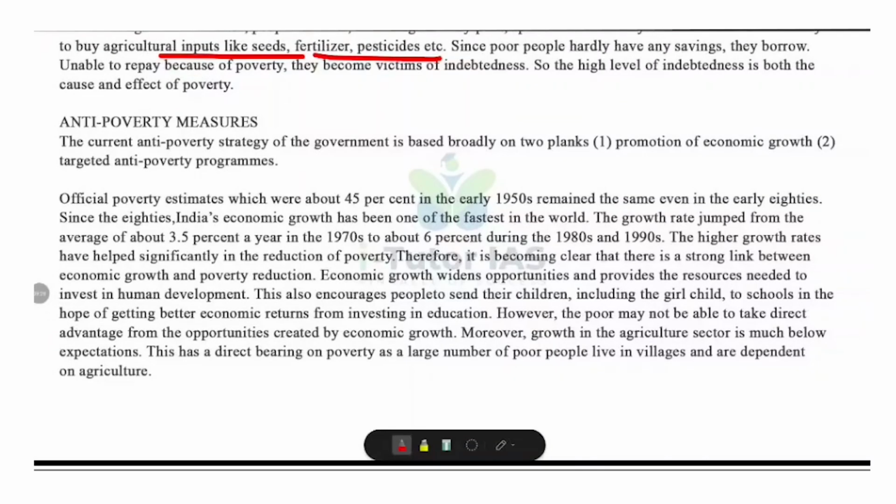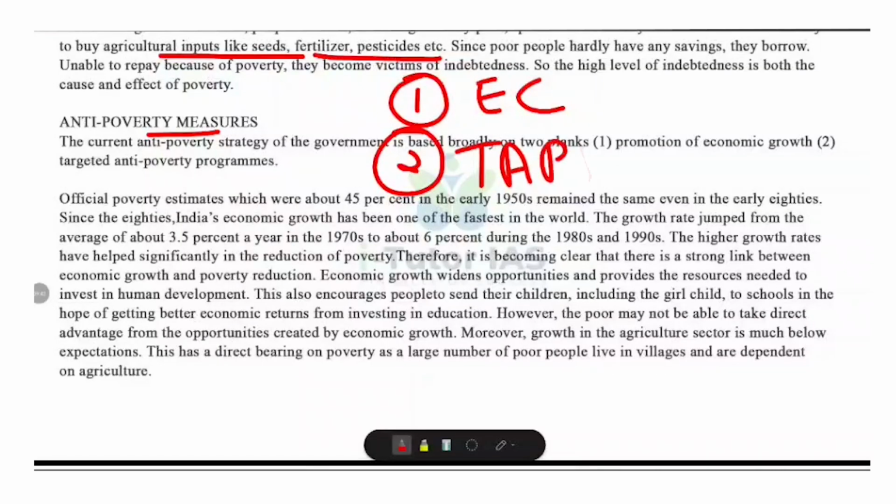Now, anti-poverty measures. India's current strategy to reduce poverty is based on two main approaches. One is promotion of economic growth, and the second is targeted anti-poverty programs.